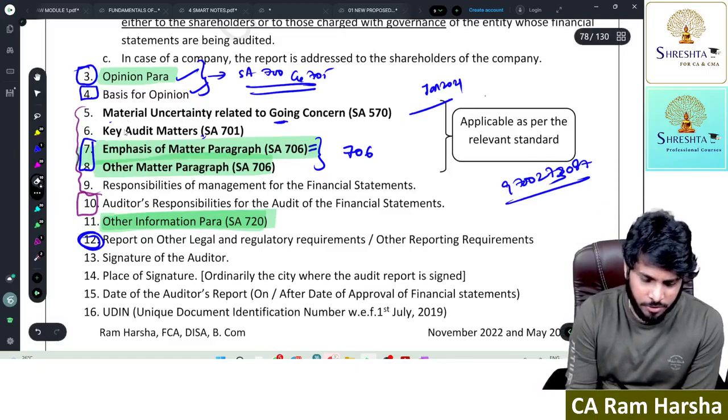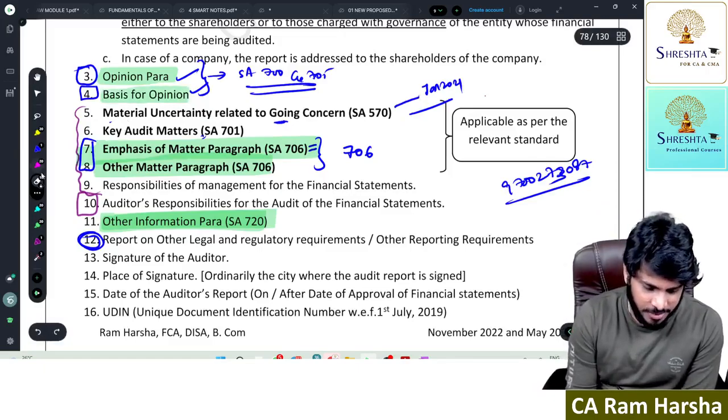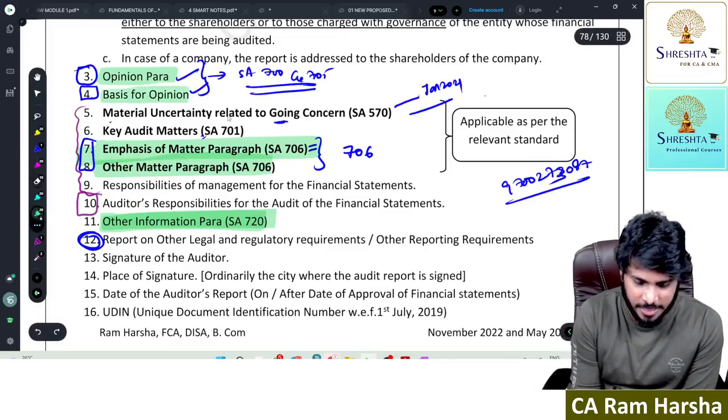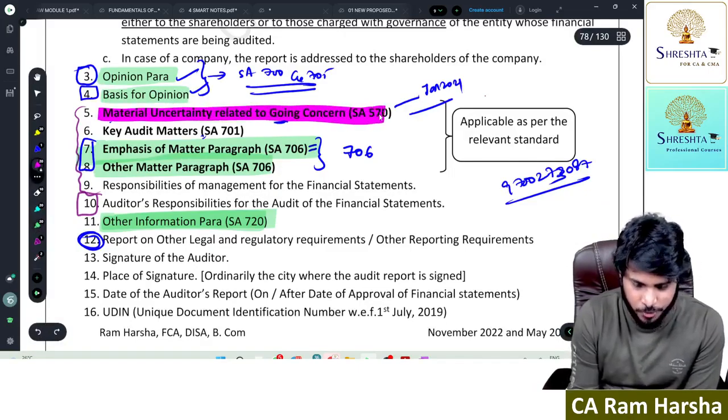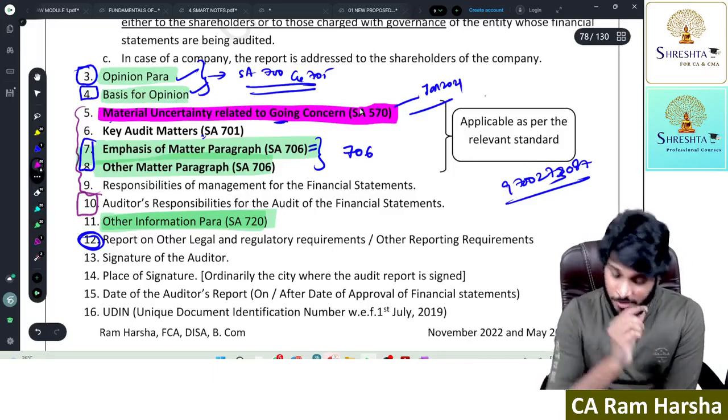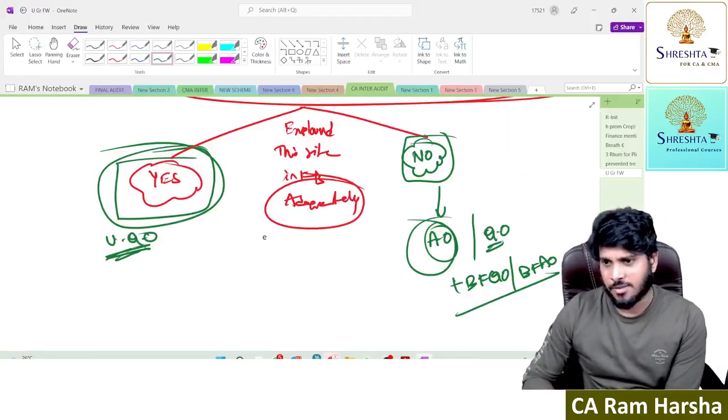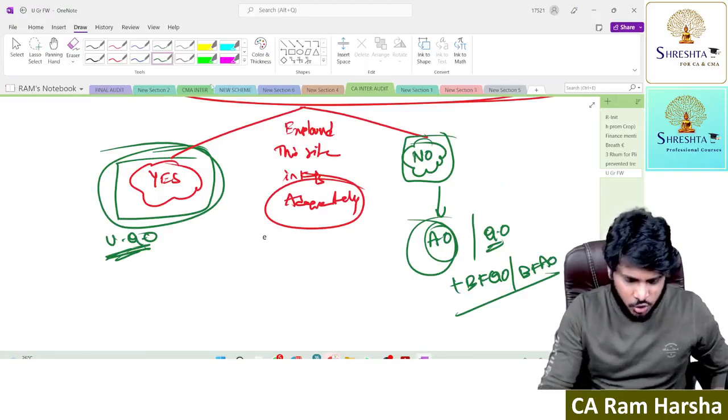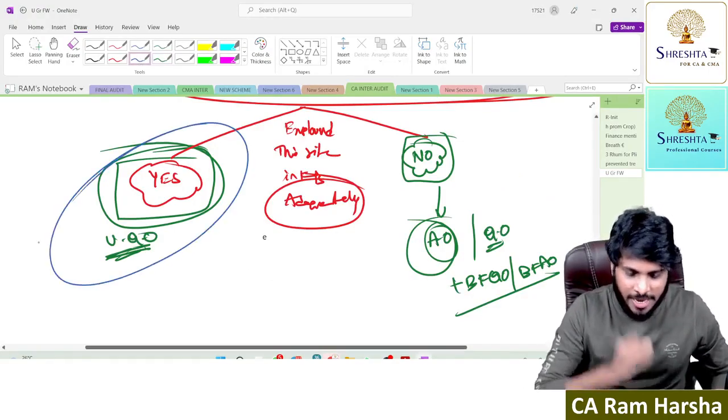Now in the audit report, when will this para come, sir? When will this paragraph, material uncertainty related to going concern, come in the audit report? Now, let's look at this analysis. Look at this situation, which I highlighted in blue color.